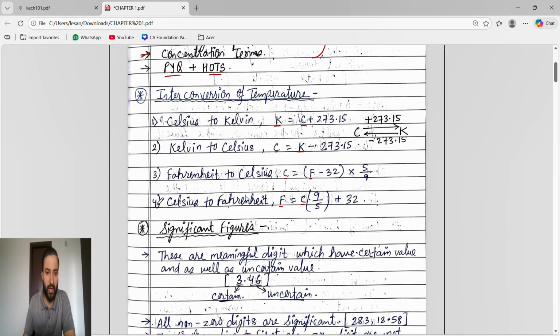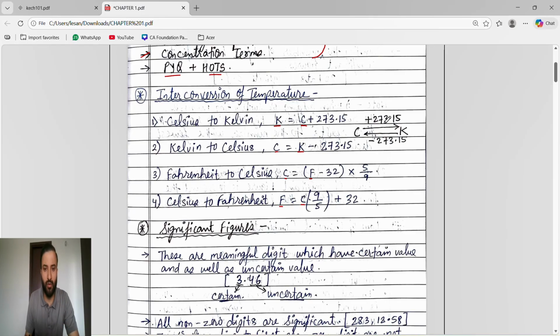So four formulas are there, and we just have to see which formula we are going to apply. This is very important. Don't start by hearting, we have to understand which formula we are going to use when. So in interconversion of temperature we have four formulas. How will we get to know which formula to use? Guys, we just have to see two things: first, which temperature is given, second, which temperature we have to find.